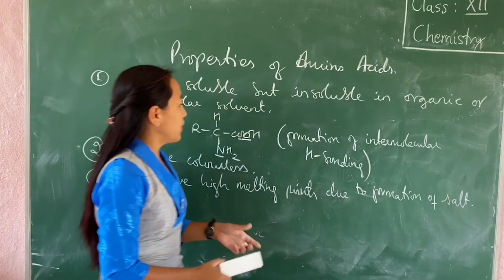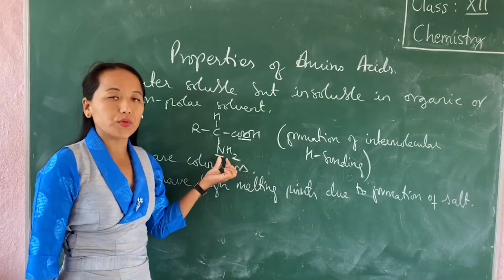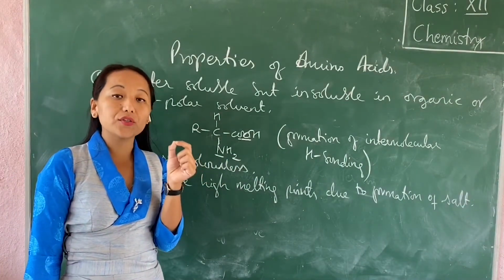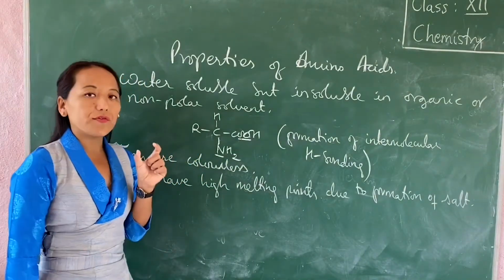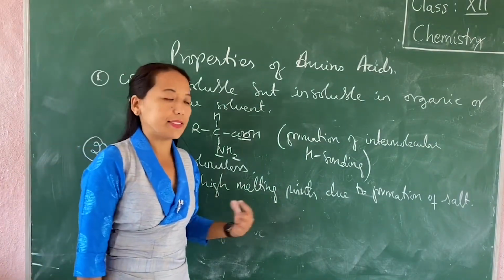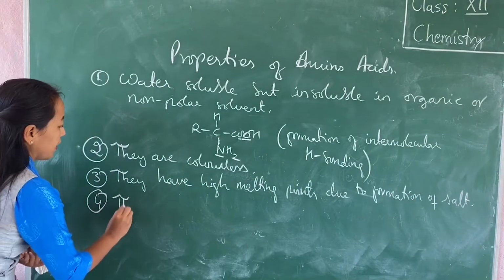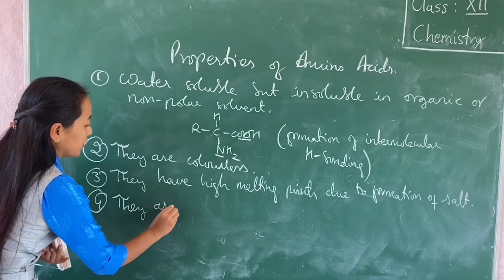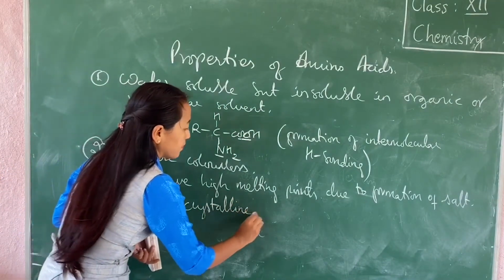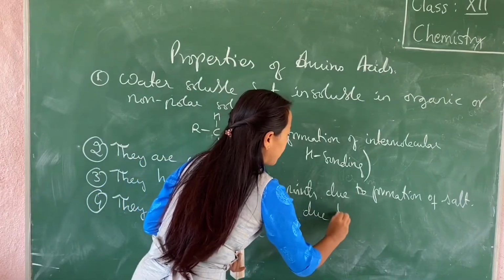In the case of amino acids, you have an acid group, you also have a base group. So whenever you have acid and base, it will react to form a salt. So because of its salt-like behavior, amino acids have high melting points. And the next property is they are crystalline in nature, or they are crystalline solids, due to formation of zwitterion.